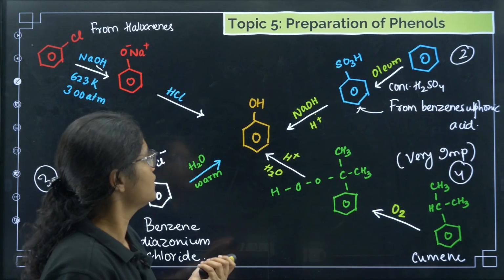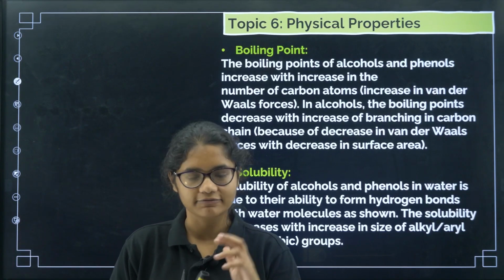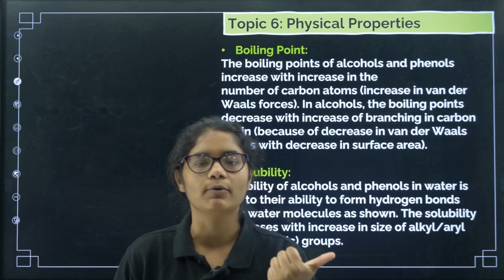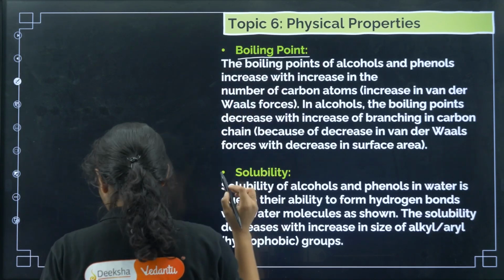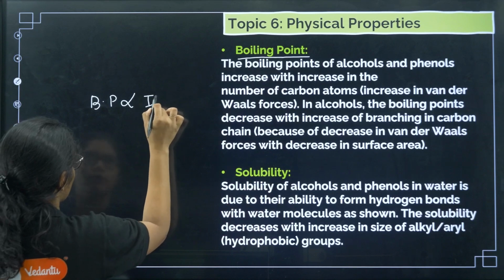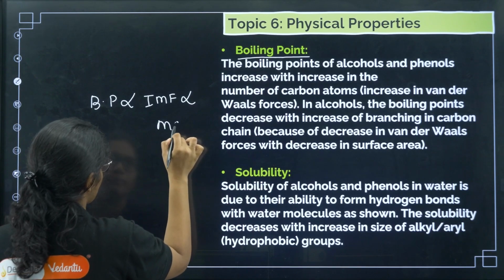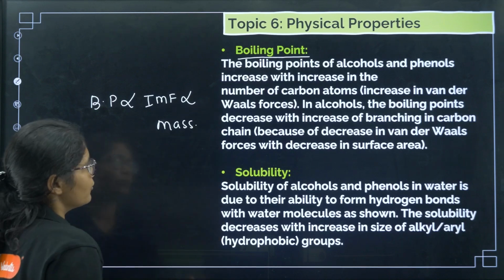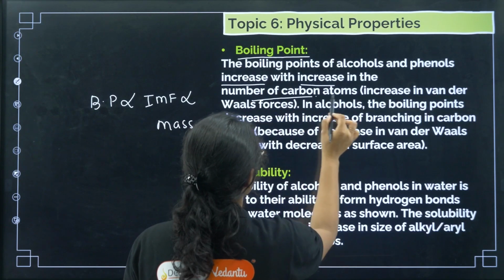Now let us go to the physical properties. Under physical properties we have two things, boiling point and solubility. You know boiling point is directly proportional to what? Boiling point is directly proportional to intermolecular forces, and intermolecular forces is directly proportional to mass. So the boiling point of alcohols and phenols increases with the increase in the number of carbon atoms.